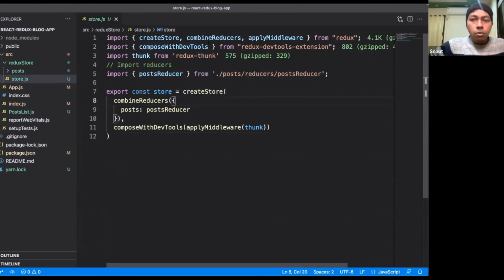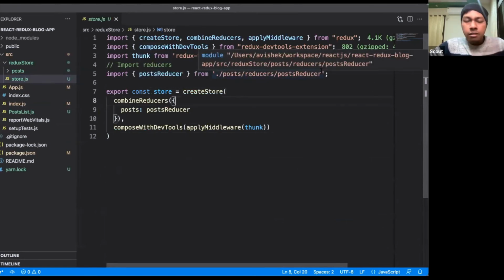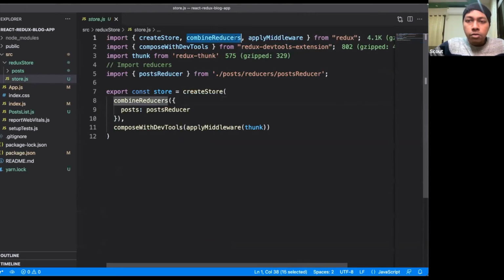To create a store, we have imported a few libraries called createStore, combineReducers, and applyMiddleware. They come directly from the Redux core library. Then we have imported one tool called composeWithDevTools, which enables our Redux store to be explorable via the Redux DevTools browser extension.